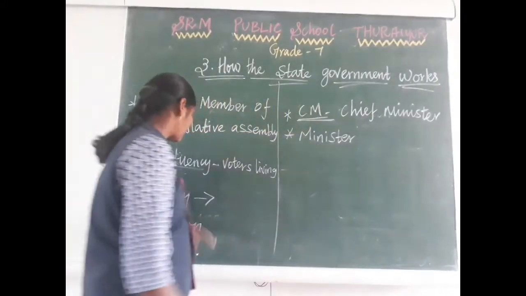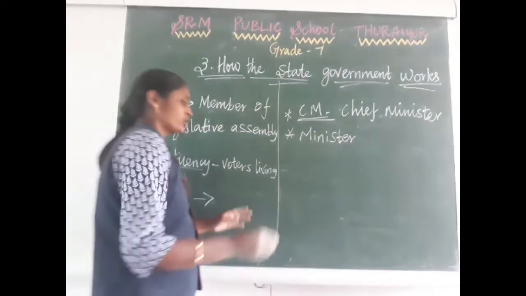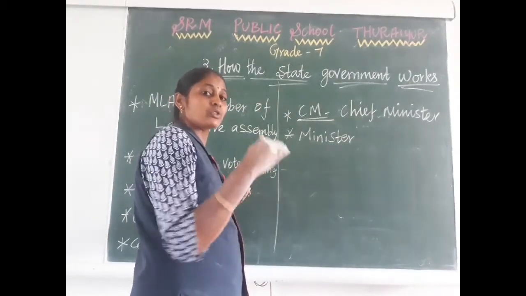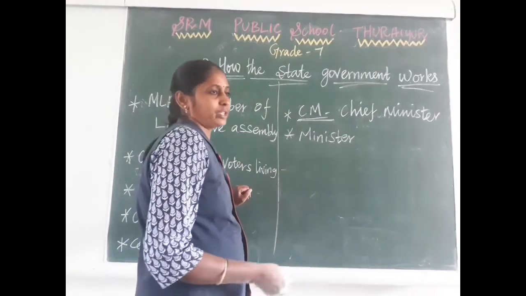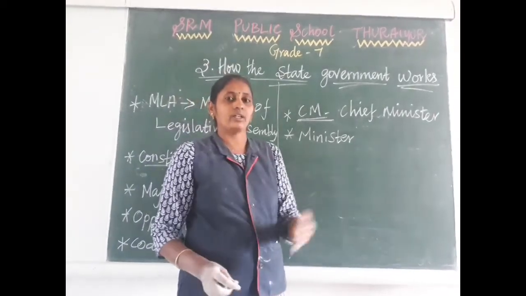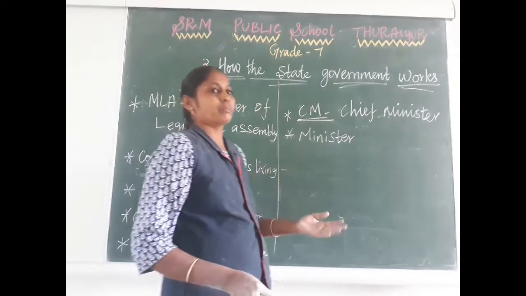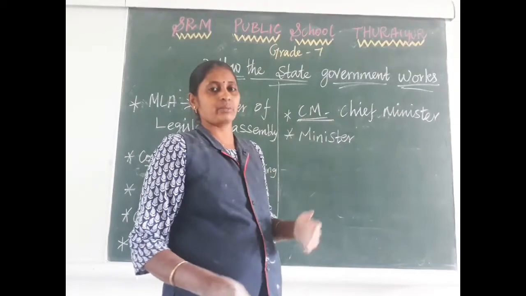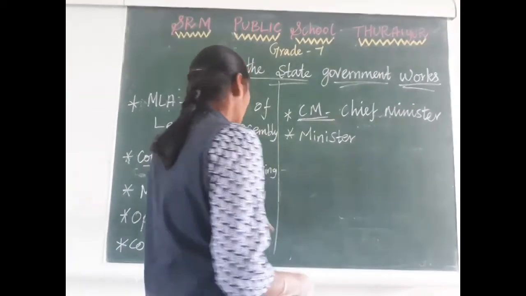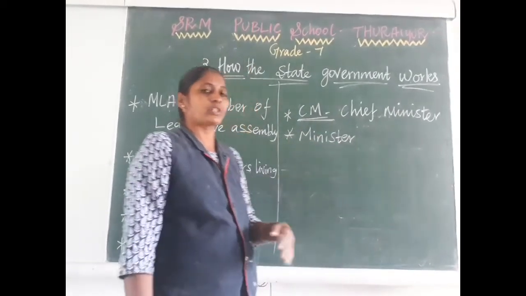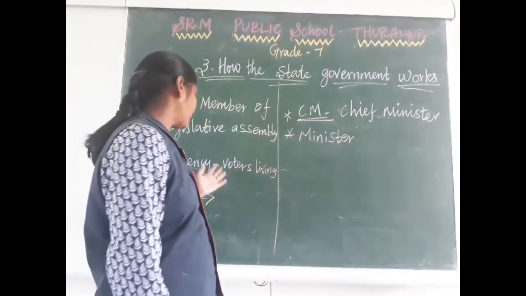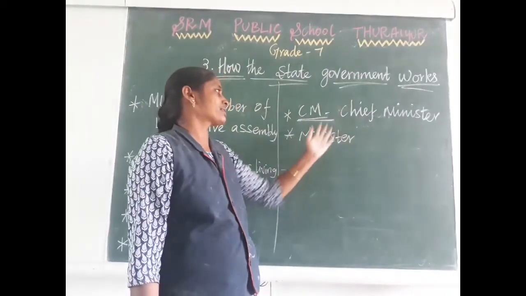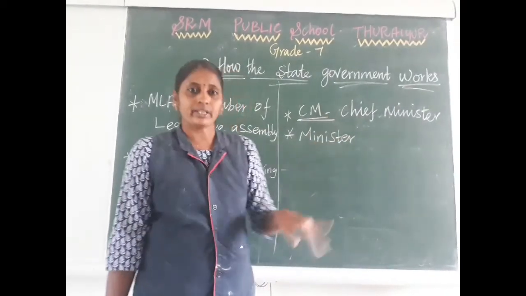The chief minister, ministers and opposition party all join together. They discuss which problems need to be solved for the state's people. That is called the legislative assembly debate. Each and every state headquarters has a legislative assembly. In the legislative assembly, the opposition party people ask questions to the government, and the responsible ministers and CM have to clarify their doubts.